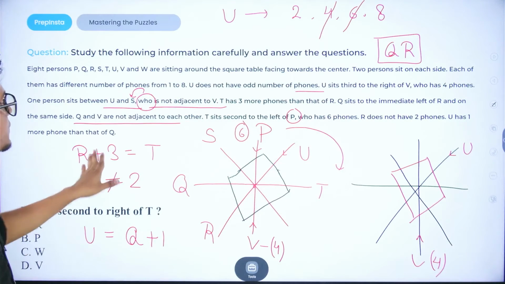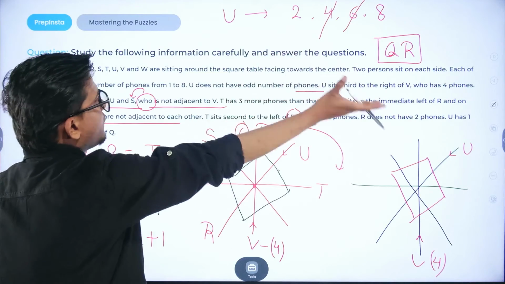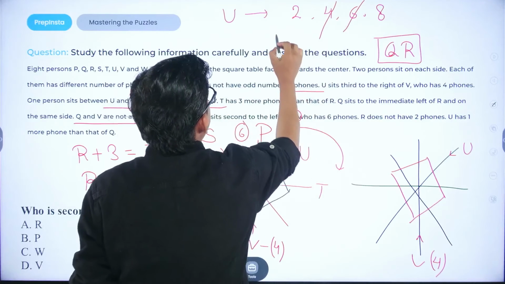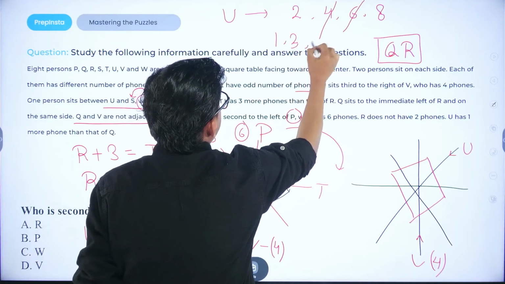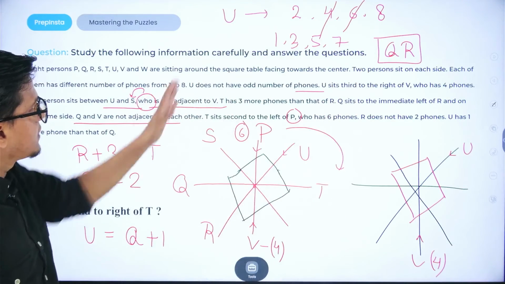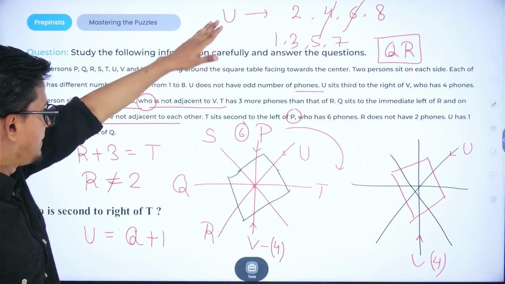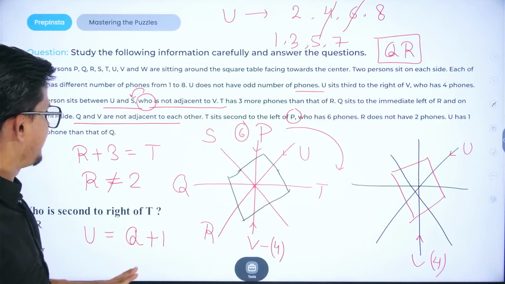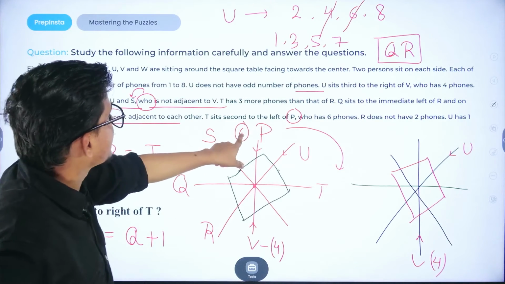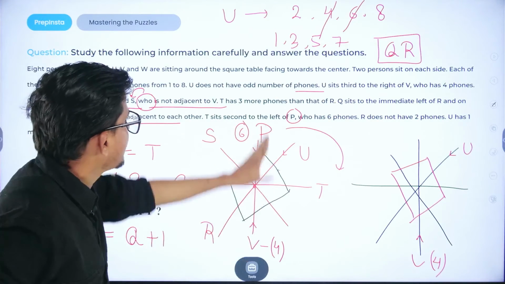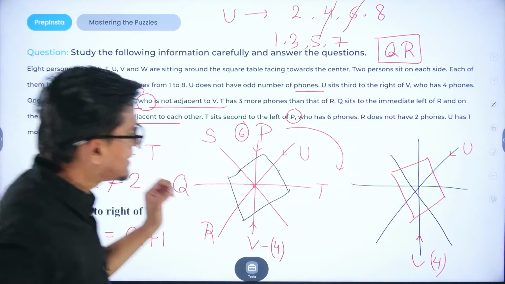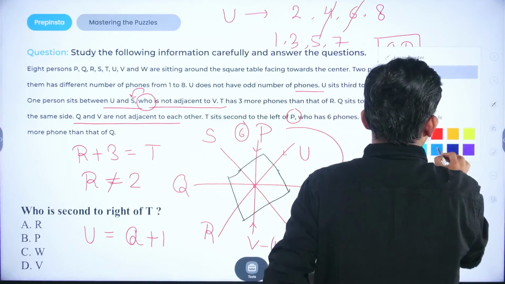So now comes the possibility. The possibilities of phones could be, we have 8 phones, so it could be 2, 4, 6, 8. Remaining numbers, let me just write them down: 1, 3, 5 and 7, so that we have an idea of whatever is being filled and whatever is being left. So we are left with 6 spaces. P occupies the 6th position, V occupies the 4th position, and we do not know about the other positions as of now. Now how do we fill these remaining positions? Just have a look.